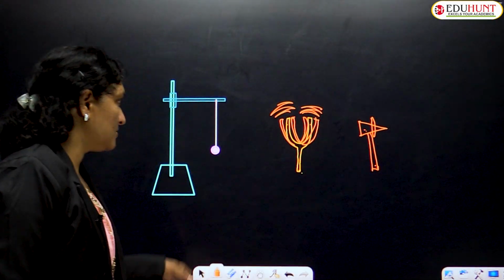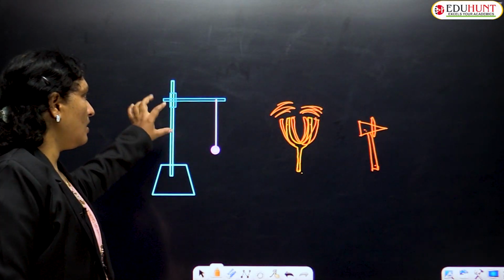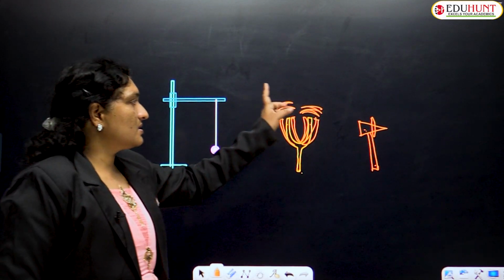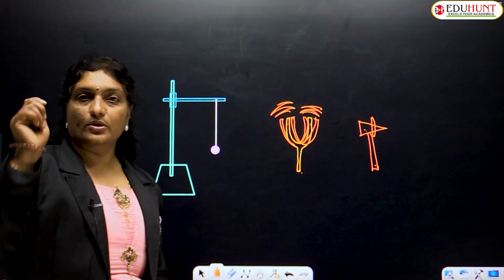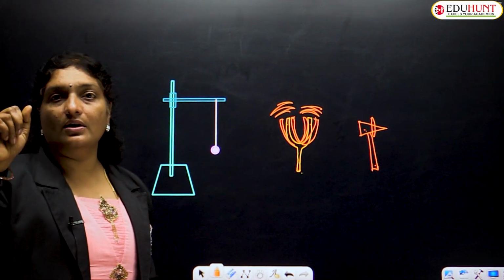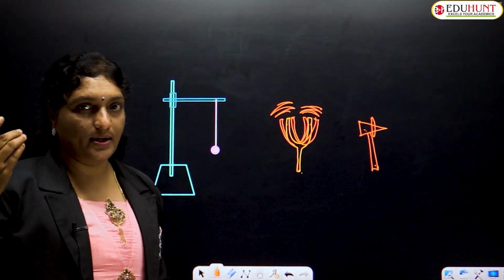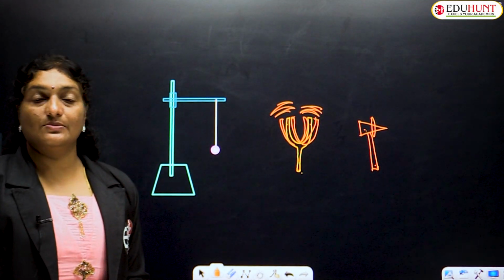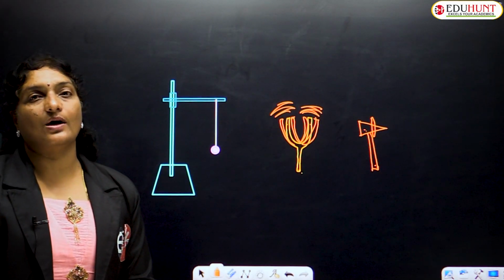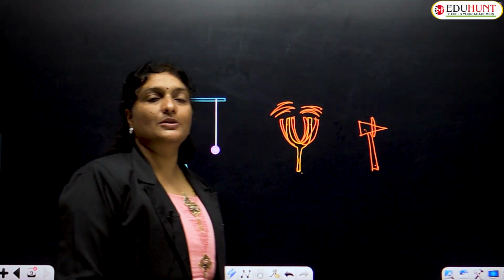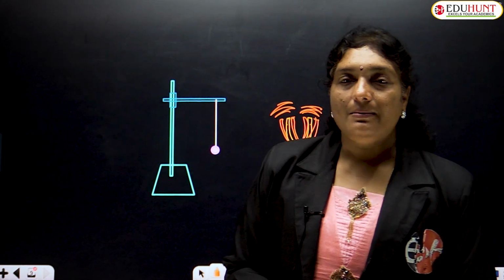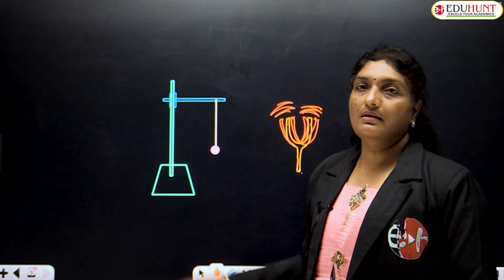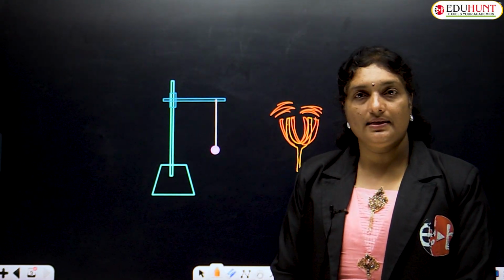So this is an example. This is a tuning fork, a tennis ball, rubber. This should be clamped to the retort stand. Whenever it is struck with a rubber hammer, the prongs of the tuning fork start vibrating and sound is produced. If it is carried near the tennis ball, the ball also starts oscillating. So here is the best example to understand that all vibrating bodies produce sound. And that vibration can be seen with the help of an oscillating tennis ball.